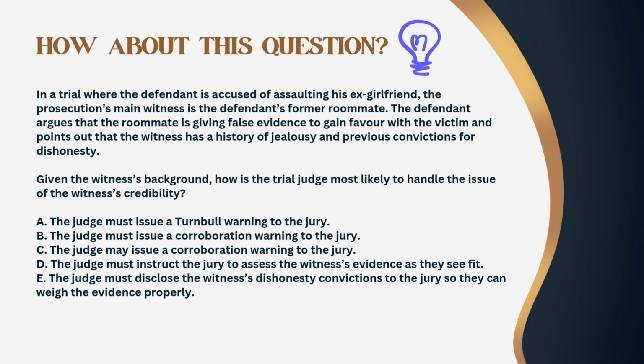A. The judge must issue a Turnbull warning to the jury. B. The judge must issue a corroboration warning to the jury. C. The judge may issue a corroboration warning to the jury. D. The judge must instruct the jury to assess the witness's evidence as they see fit. E. The judge must disclose the witness's dishonesty convictions to the jury so they can weigh the evidence properly.